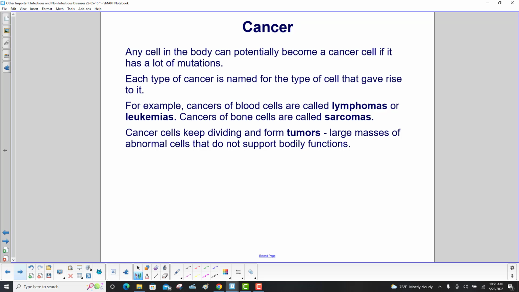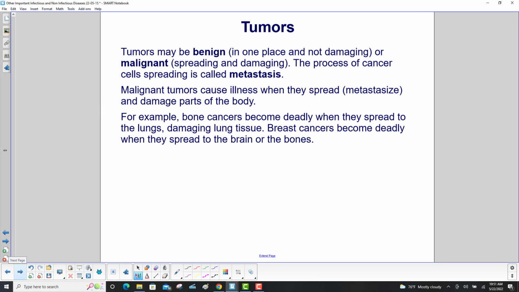Cancer cells keep dividing and form tumors, and tumors are large masses of abnormal cells that do not support bodily functions. Tumors may be benign, that means they're in one place and not damaging, or malignant, they are spreading and damaging. The process of cancer cell spreading is also called metastasis. Malignant tumors cause illness when they spread, metastasize, and damage parts of the body. For example, bone cancers become deadly when they spread to the lungs, damaging the lung tissue. Breast cancers become deadly when they spread to the brain or the bones.